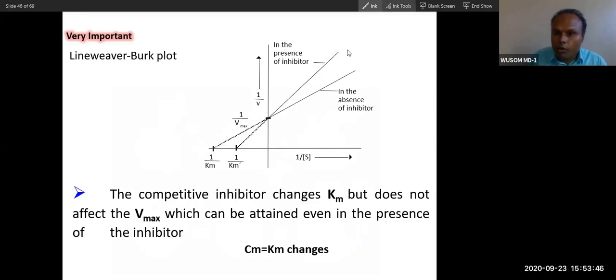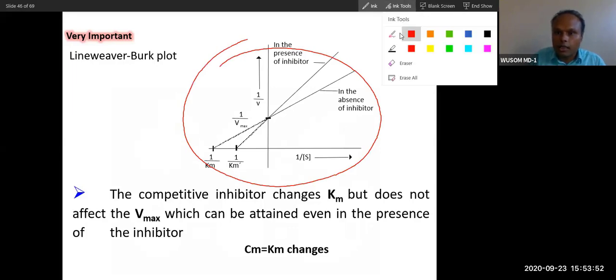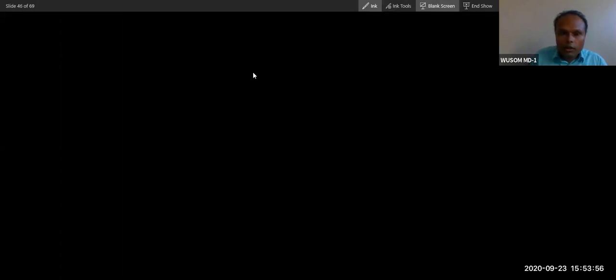I will give you mnemonics to memorize this chart, this graph. Can you see CM? Competitive, like CM.